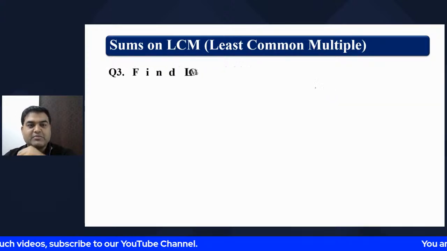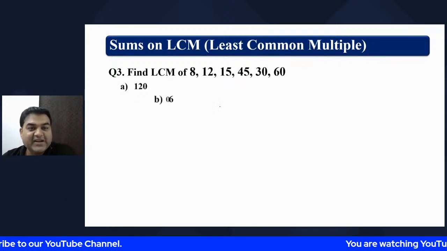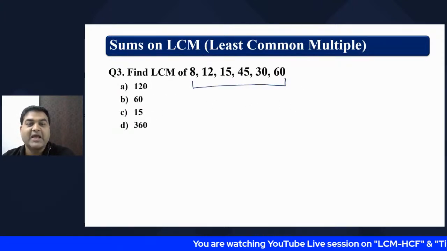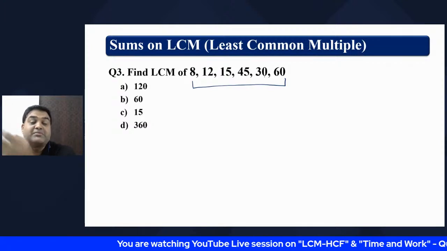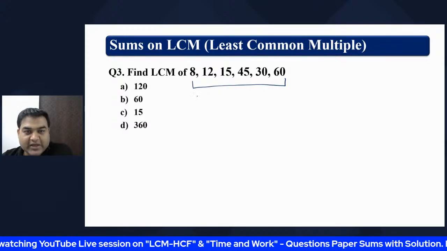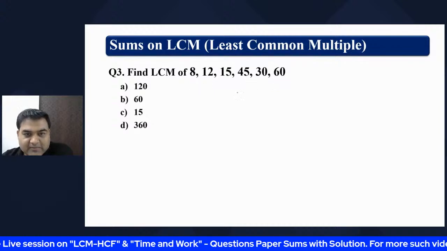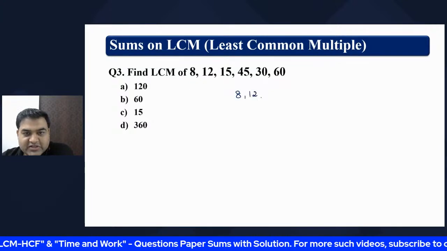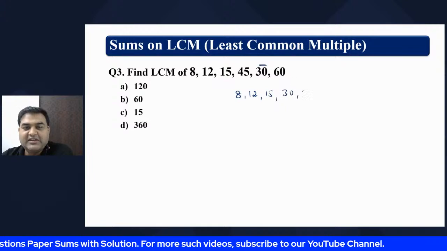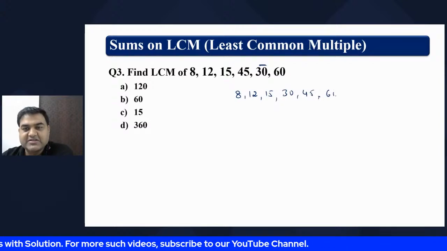We'll go to question number 3. Next question. Find the LCM of these certain big numbers, right? Bigger numbers, and the number count is also more, right? So how do we do it? If you look at this question, mostly it is in ascending order except for this 30, 45, and 60, my dear friend.